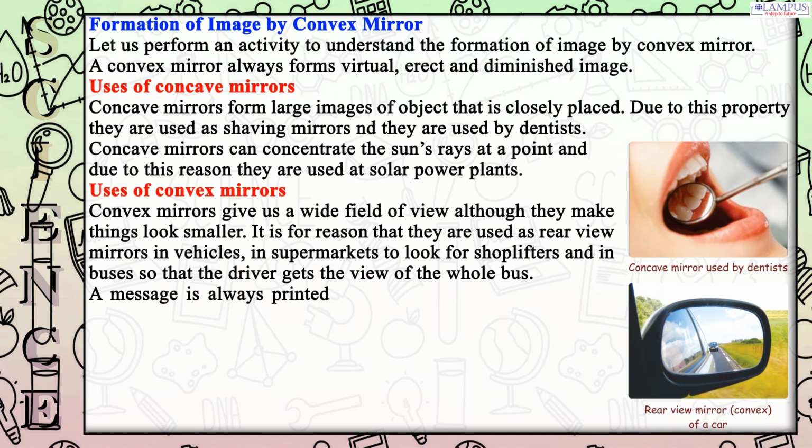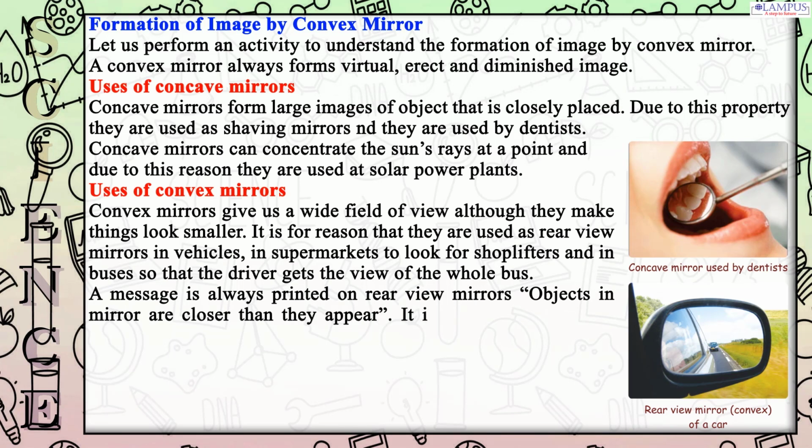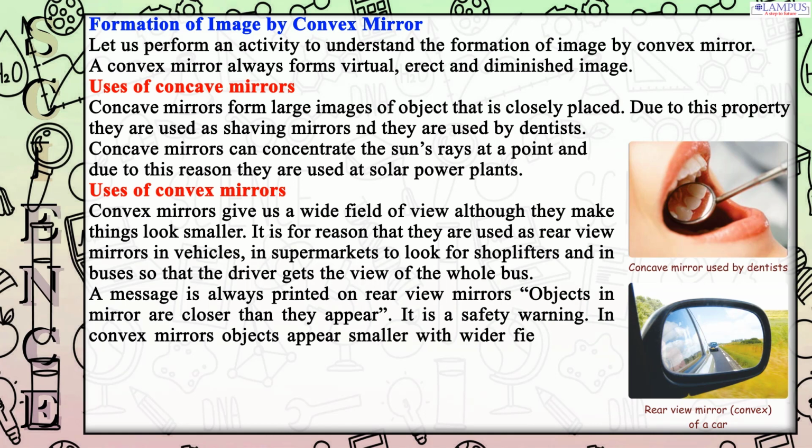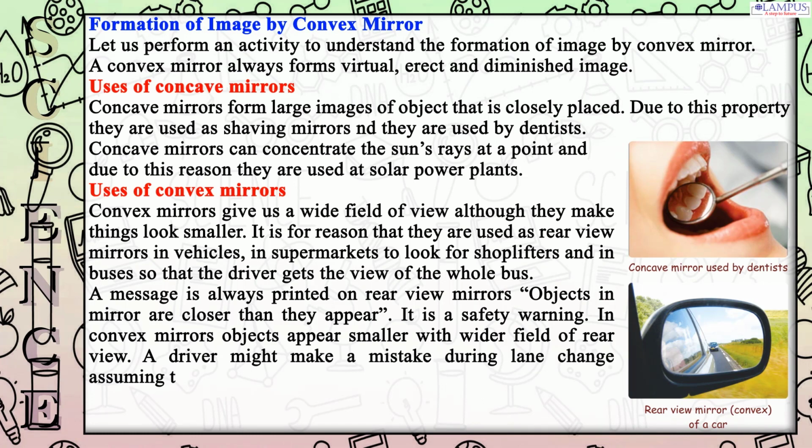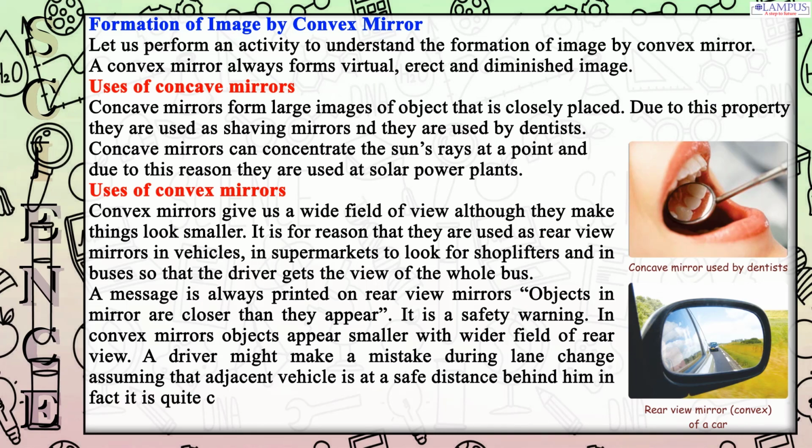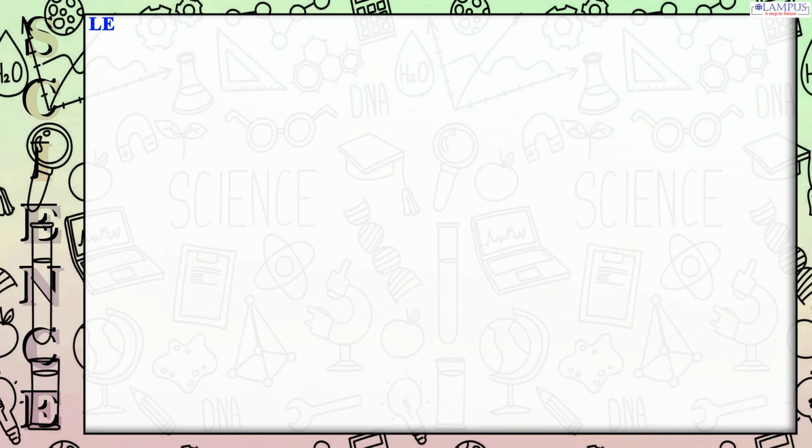A message is always printed on rear view mirrors. Objects in mirror are closer than they appear. It is a safety warning. In convex mirrors objects appear smaller with wider field of rear view. A driver might make a mistake during lane change assuming that adjacent vehicle is at a safe distance behind him. In fact, it is quite closer.